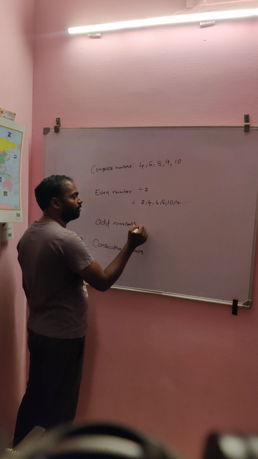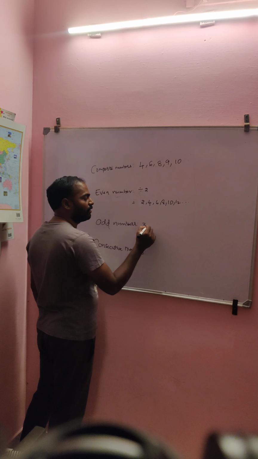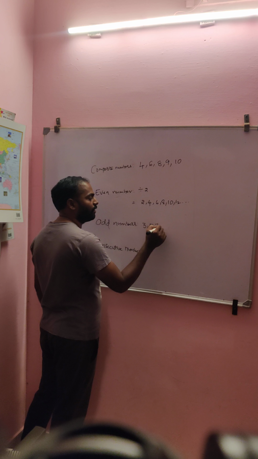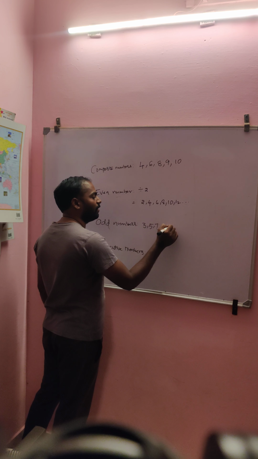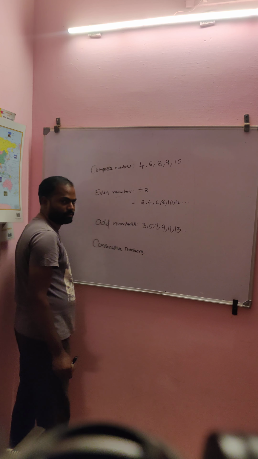And an odd number is one which is not divisible by 2, like 3, 5, 7, 9, 11, 13, like this. Okay.